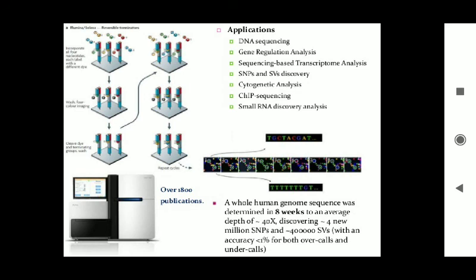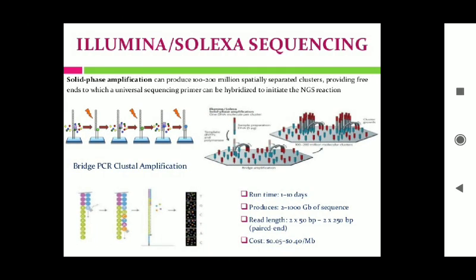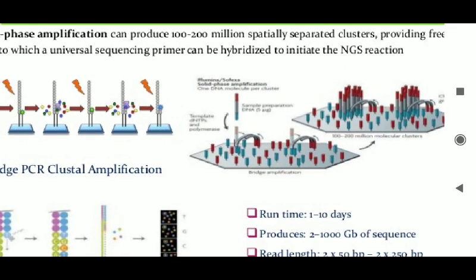Then the next step is bridge amplification. In this step the sequence makes a kind of bridge shape when it is being copied, like in this diagram you can see there is a bridge. Okay, you can see the bridge type. So that is the third step, bridge amplification. Unlabeled nucleotides and polymerase enzymes are added to initiate that solid phase bridge amplification. Okay, you can see this bridge amplification.